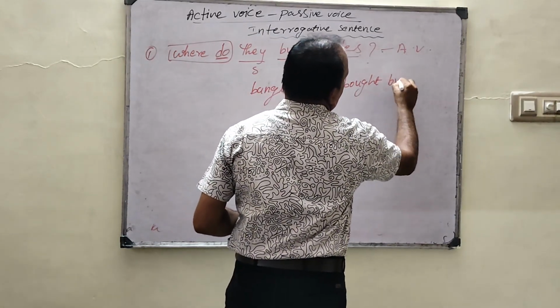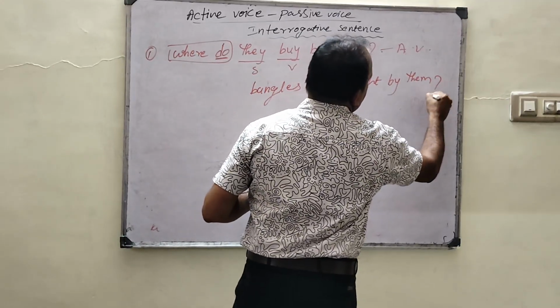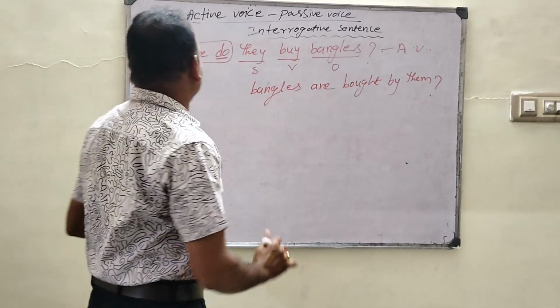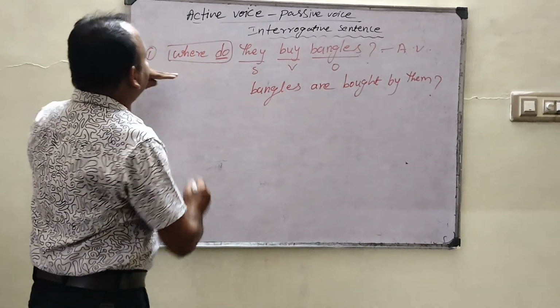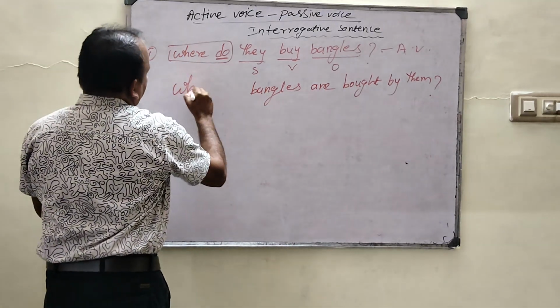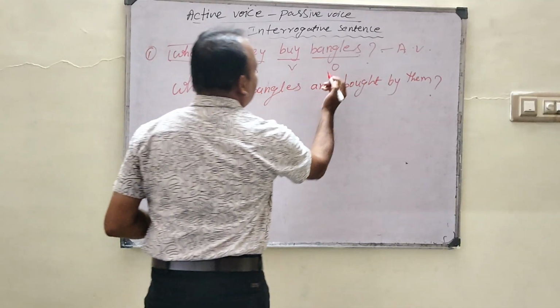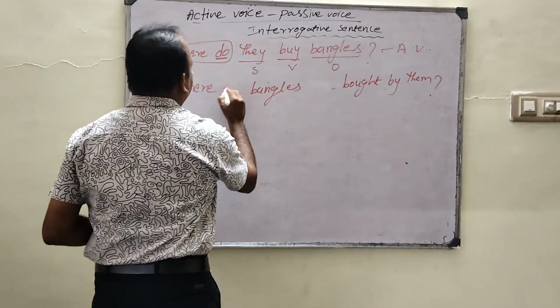Yes, after the verb buy. So they changed as what? Them. And it ends with a questioning word. So what should we do again? After that we have to write the same questioning word here. Yes, where. So what else should we modify? The helping verb that we write here, we have to write here.